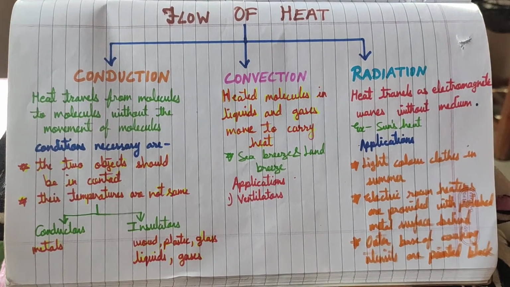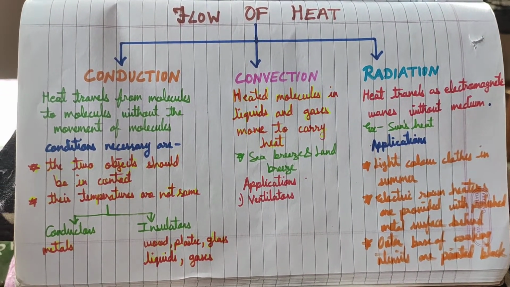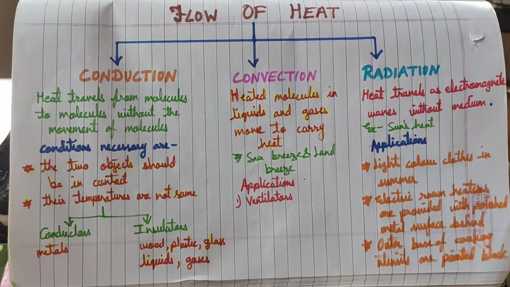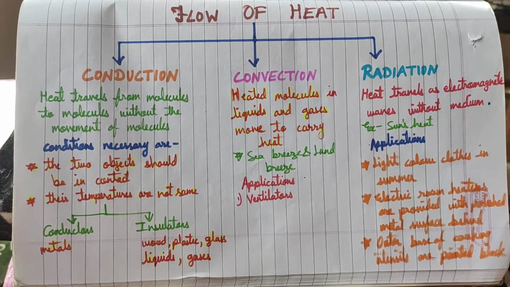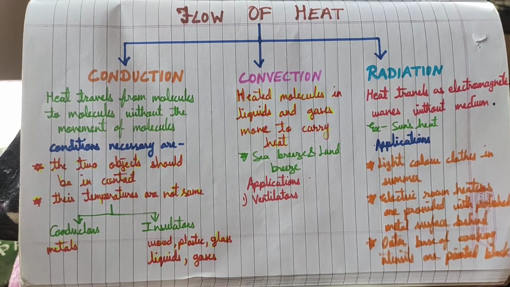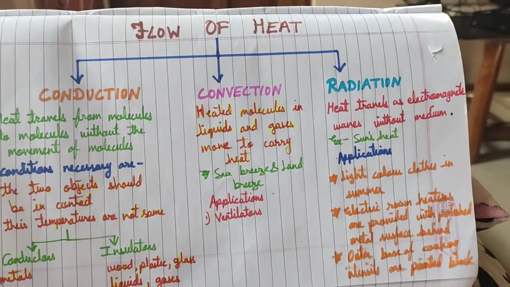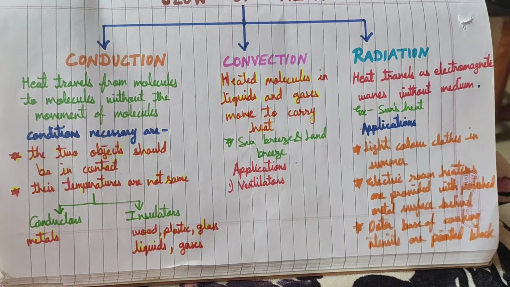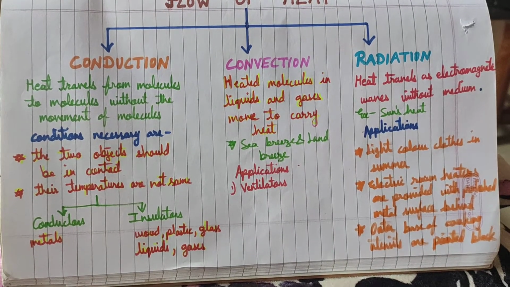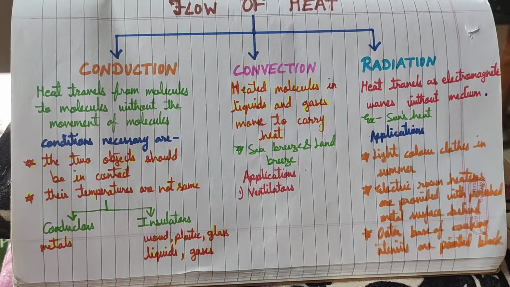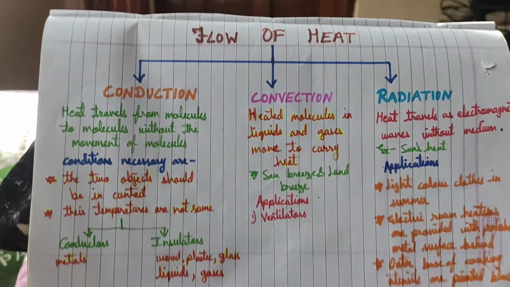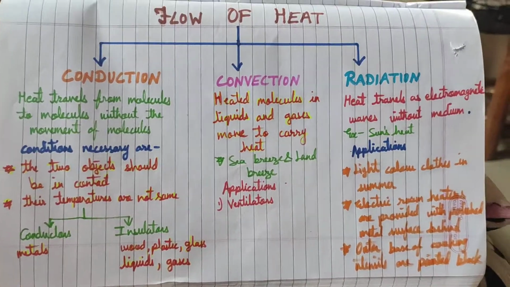We have already studied what heat is. Heat is a form of energy. Now, heat can transfer from one place to another in three different ways. These three ways are conduction, convection, and radiation. First of all, I'll tell you an example of how heat can transfer in these three different ways.